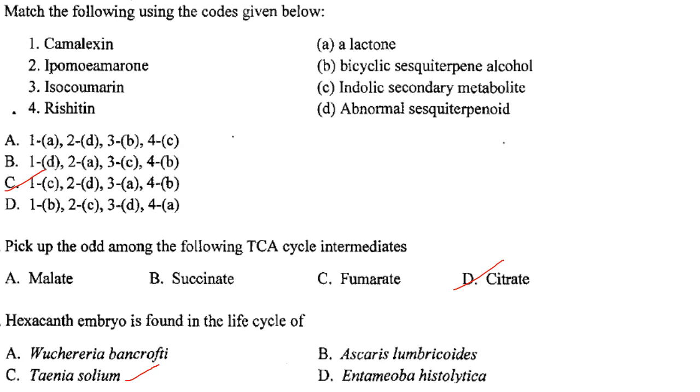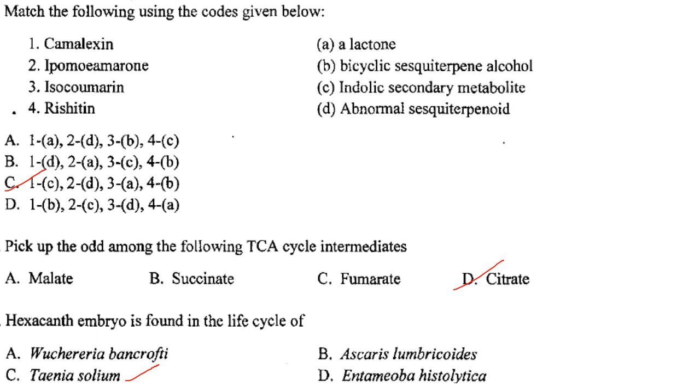Then next one. Match the following using the codes given below. Camalexin, it is an indolic secondary metabolite. So 1C. Ipomeamarone, it is an abnormal sesquiterpenoid. Isocoumarin, it is a lactone, and rishitin, it is a bicyclic sesquiterpene alcohol. So the answer is option C, that is 1C, 2D, 3A and 4B.